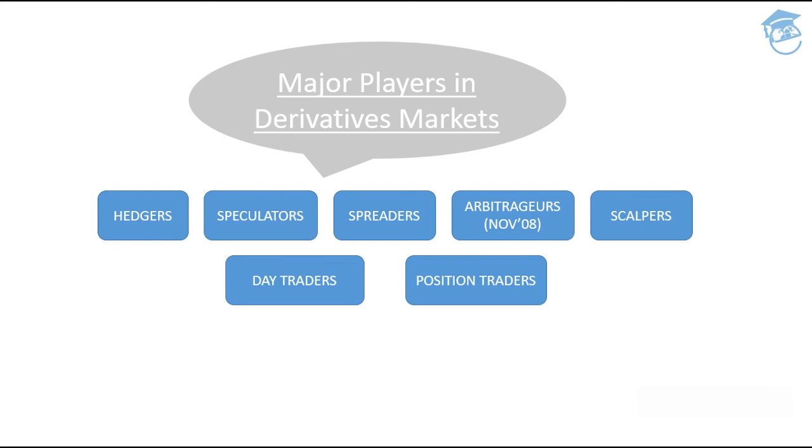An arbitrator is a person who will find out the fair value of this security. Once they get to know that the real fair value is, let's say, 45 rupees, while it's currently trading at 50 rupees, they will be the first to sell off the securities at 50, because they know the fair value is not more than 45, and they'll bear losses if they wait even a single second. Arbitrators take decisions only from the perspective of fair value and future prices, and that's how they make a good amount of profit.